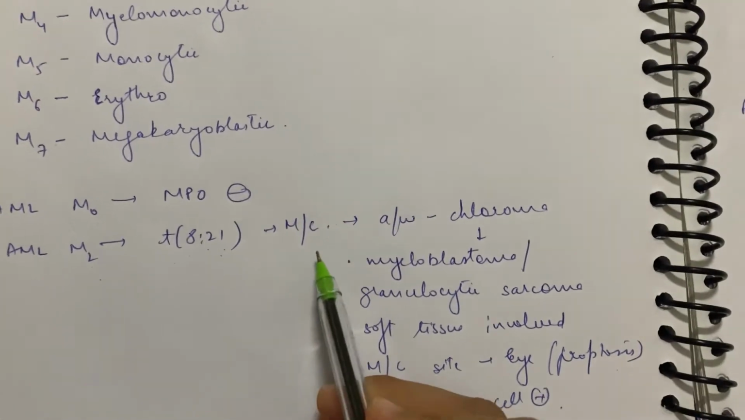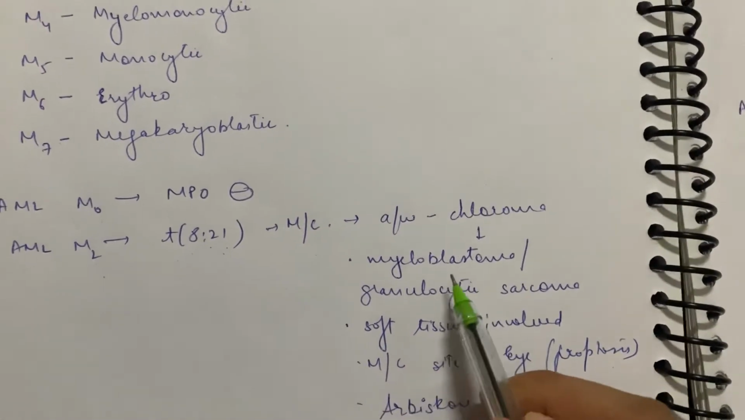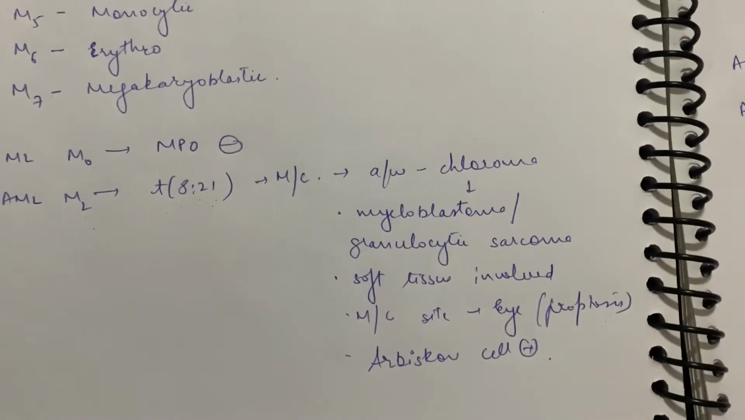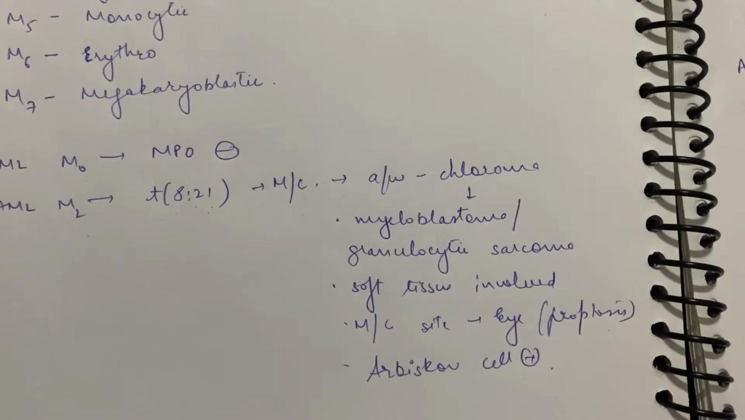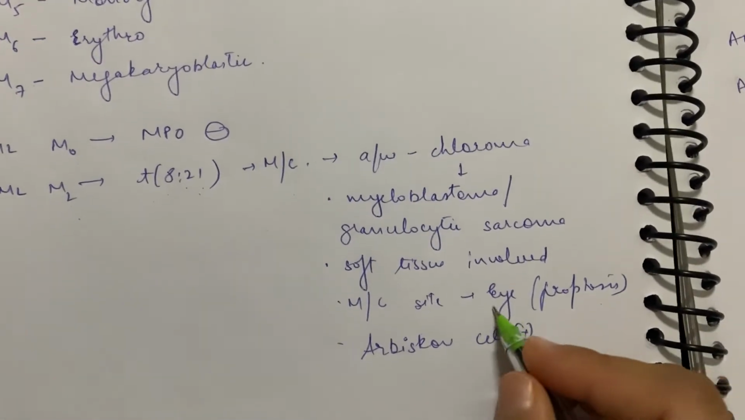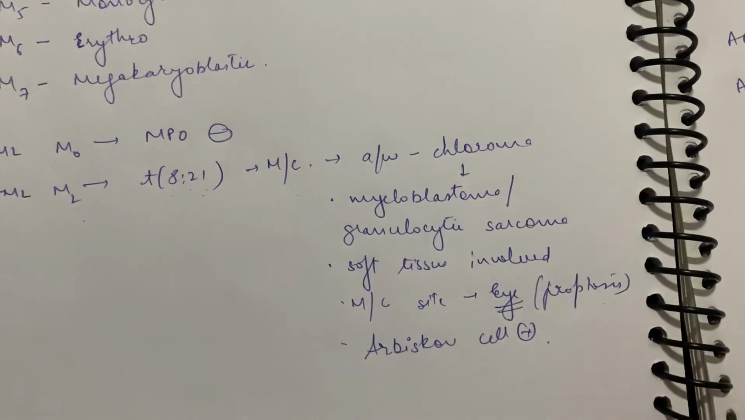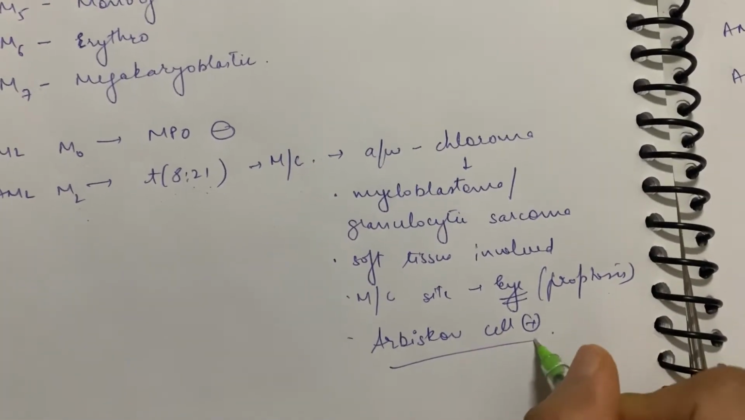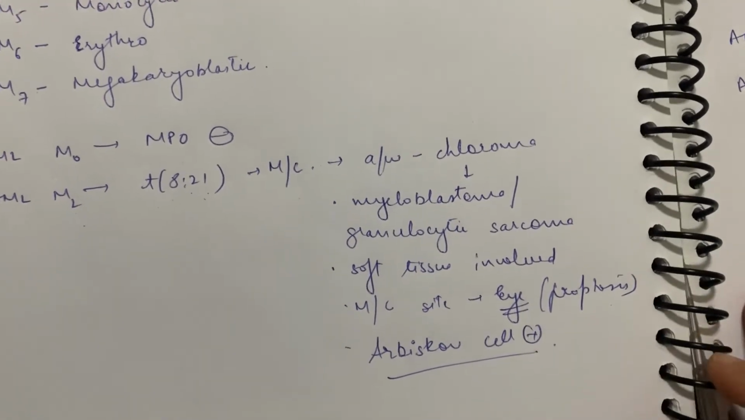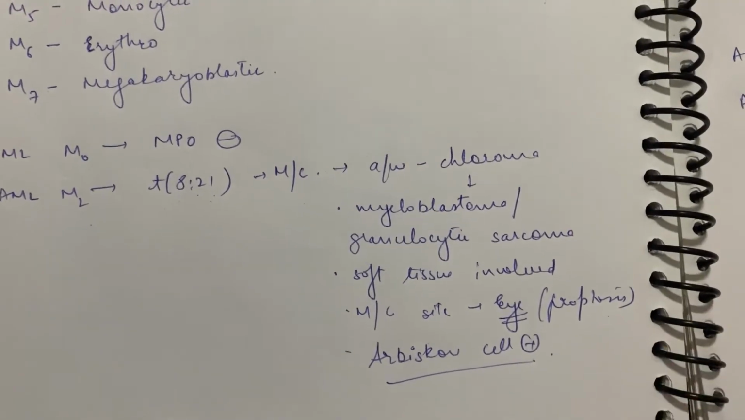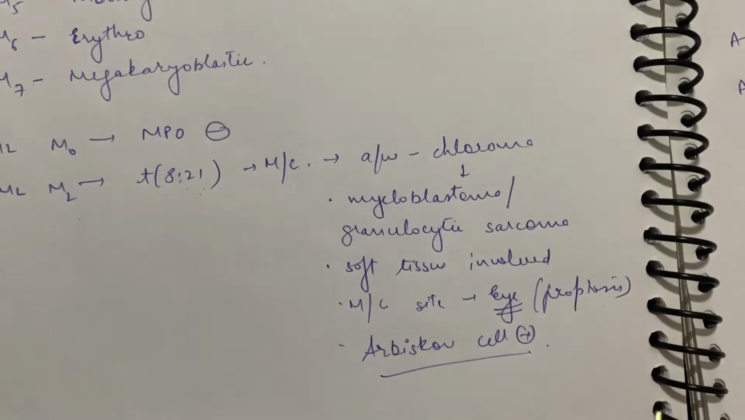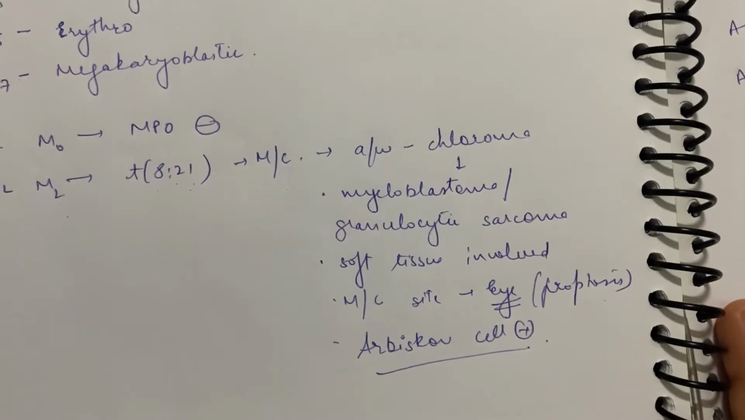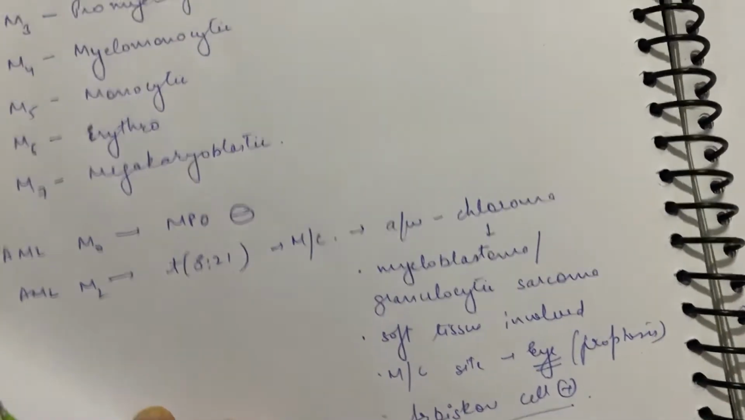Okay, and it's most common type of AML, and it is associated with chloroma. And what's chloroma? Chloroma is myeloblastoma, or it's granulocytic sarcoma. So there is soft tissue involvement, and इसमें eye भी होती है, and then eye में involvement is proptosis. And this is histopath finding, or staining finding, I don't know, these are the cells which have been found, the Auer rod cells, these are found in M2.